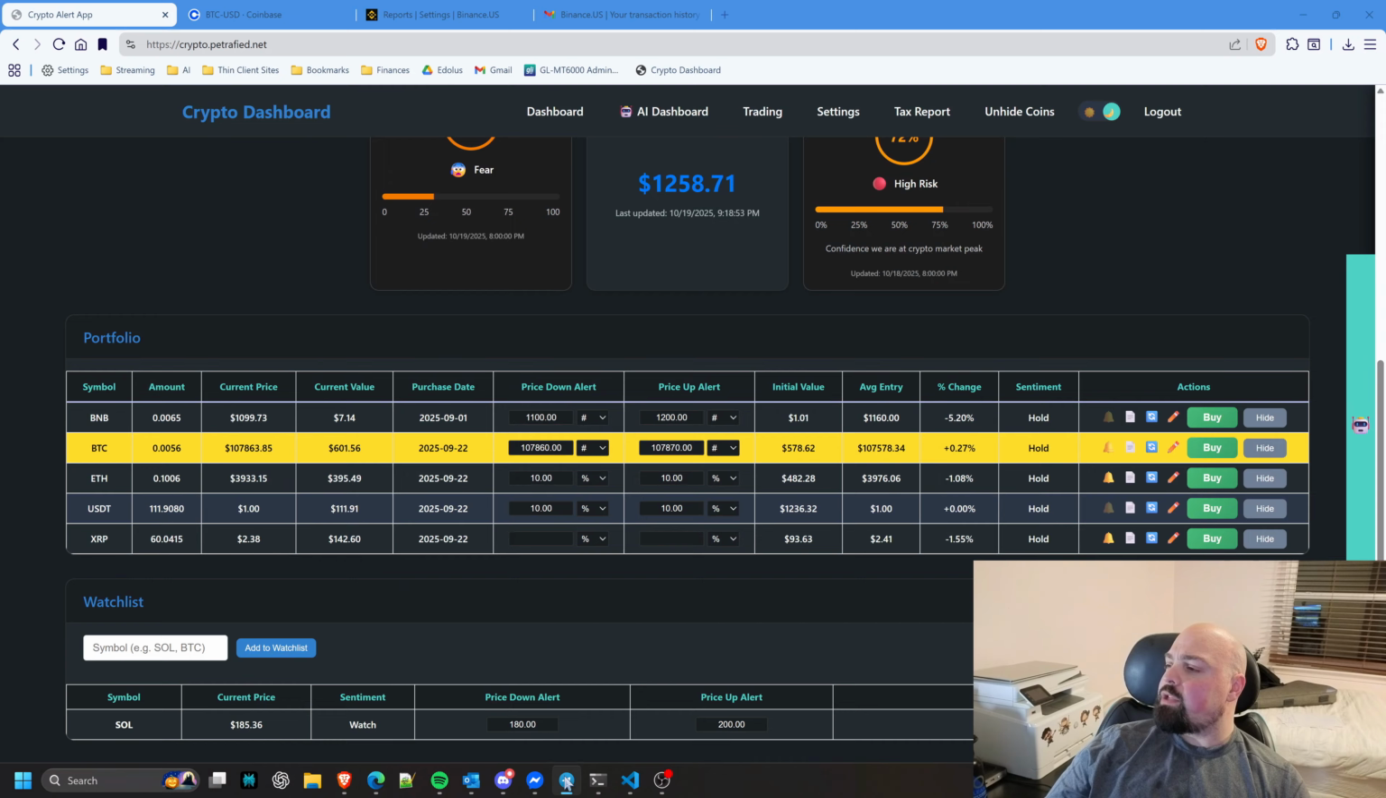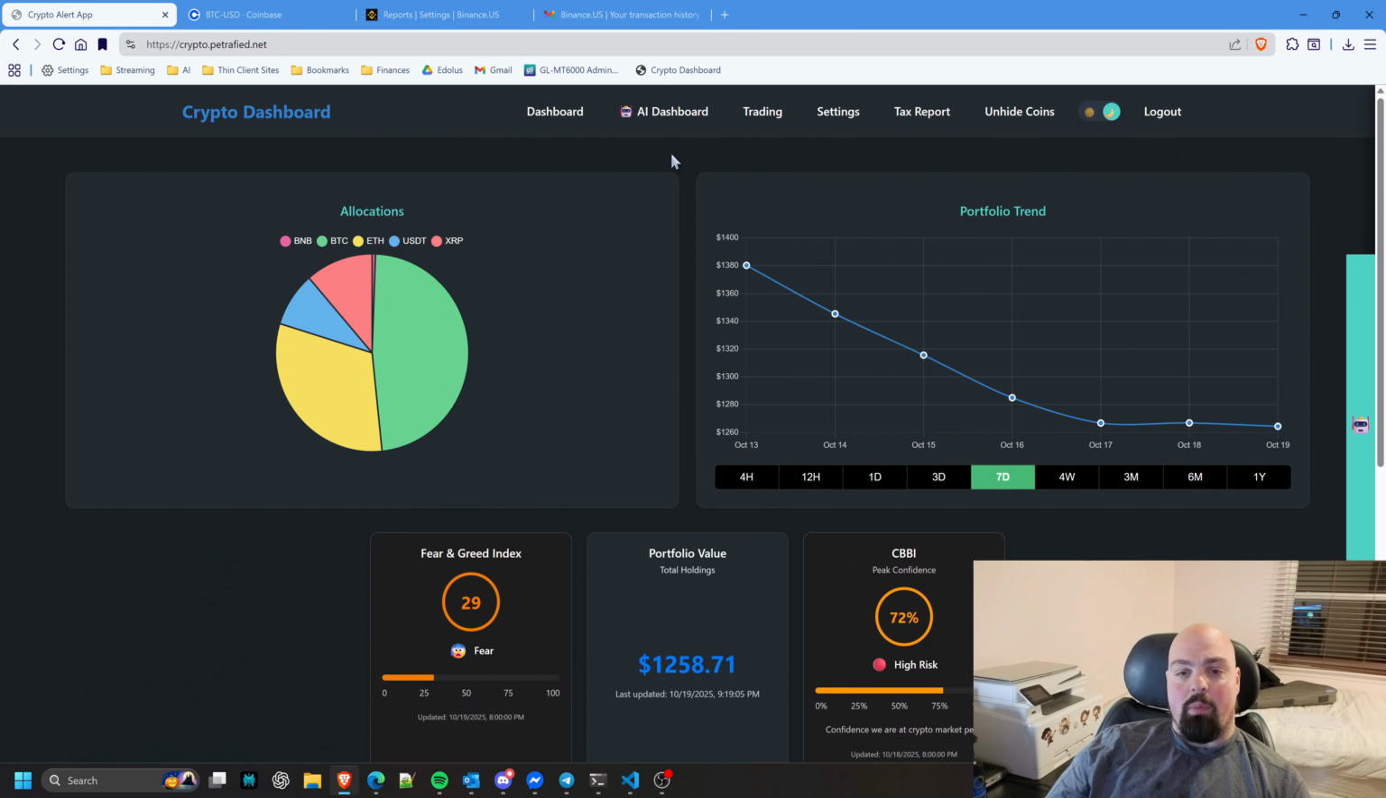And I should get a notification here from Telegram, as well as I have a little desktop app that I built here for it as well. Anyways, let's continue on with the grand finale here, the trading platform.